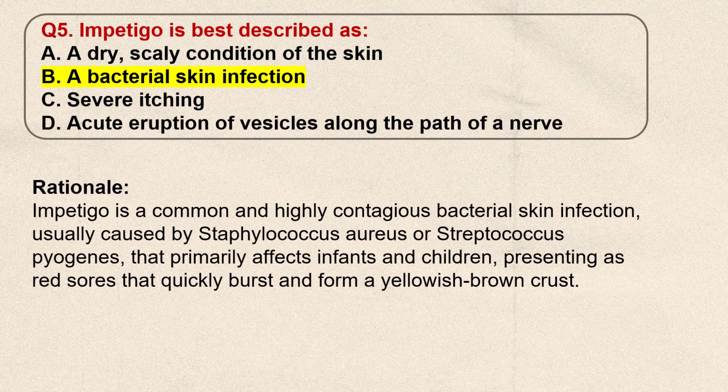A bacterial skin infection. Impetigo is a common and highly contagious bacterial skin infection, usually caused by Staphylococcus aureus or Streptococcus pyogenes, that primarily affects infants and children, presenting as red sores that quickly burst and form a yellowish brown crust.